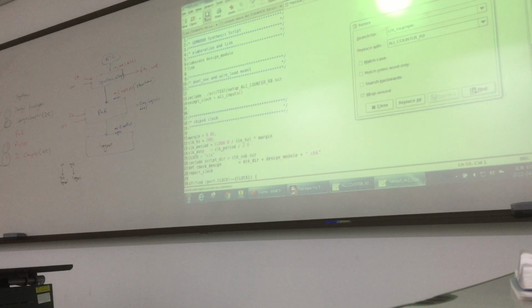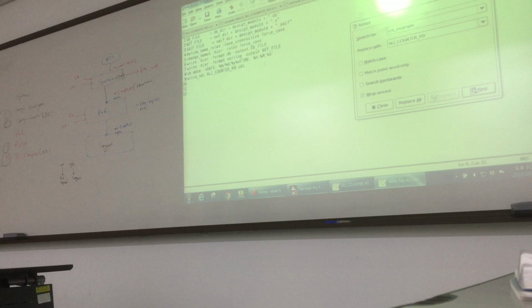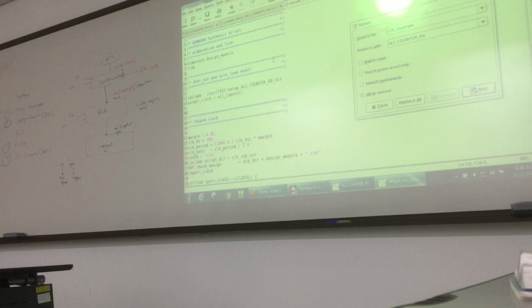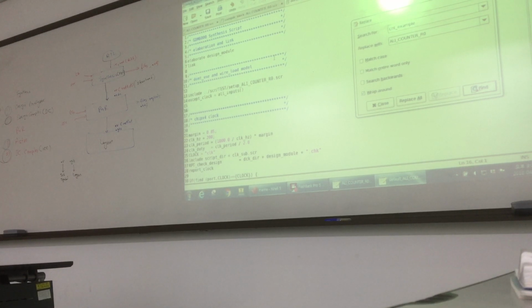So I change it, and then in setup file there is no matching, and in top file again there will be nothing. Now one thing remaining. So what we did, we changed the location of our RTL file, we changed the name of our RTL file, and we changed the location of script and changed the name of our script files.